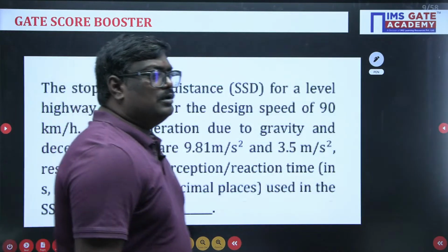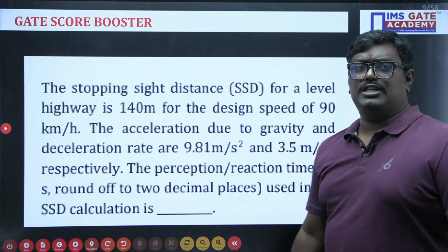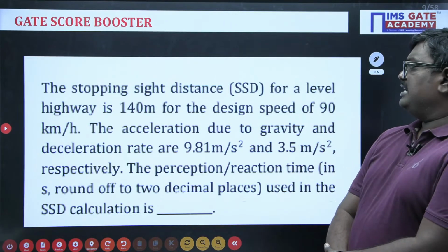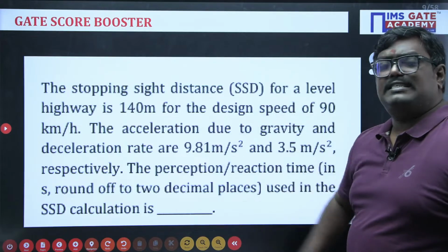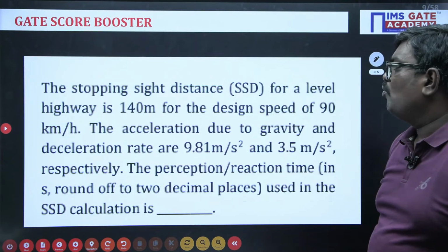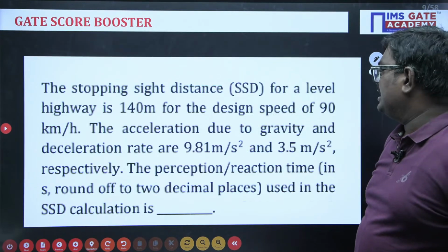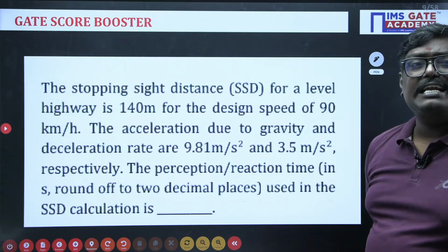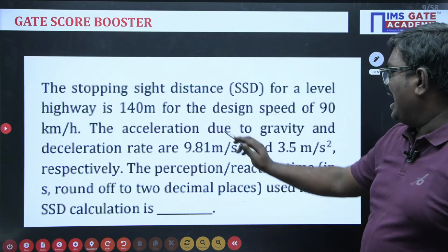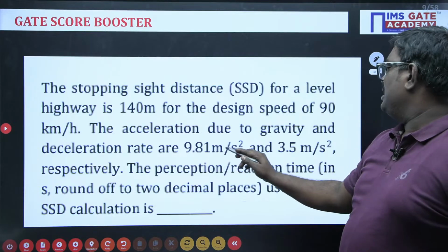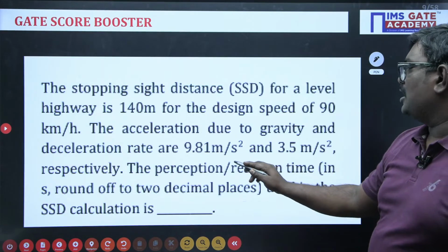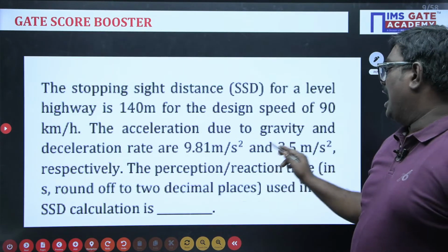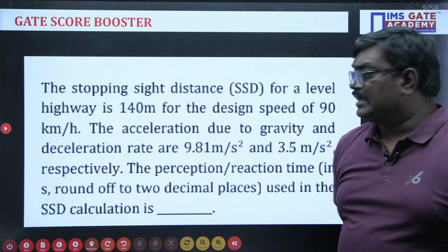Now see students, the next question here is: the stopping sight distance for a level highway is 140 meter for the design speed of 90 kilometer per hour. The acceleration due to gravity and deceleration rates are 9.81 and 3.51 meter per second square.